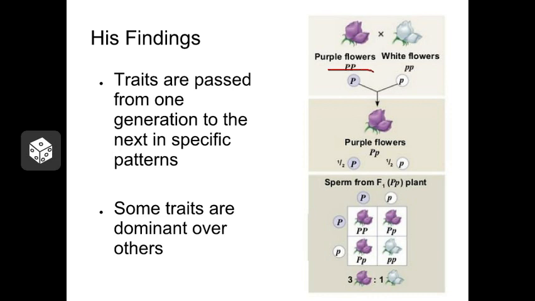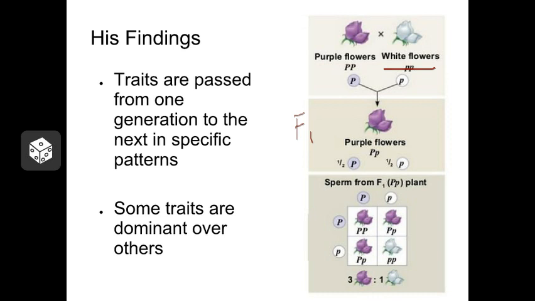Mendel was breeding together two true breeding flowers, and this first generation he referred to as the P generation, or parental generation. He found that when he bred together two pure breeding flowers, in the first set of offspring, which he called F1s, or first filial generation, the white characteristic disappeared.